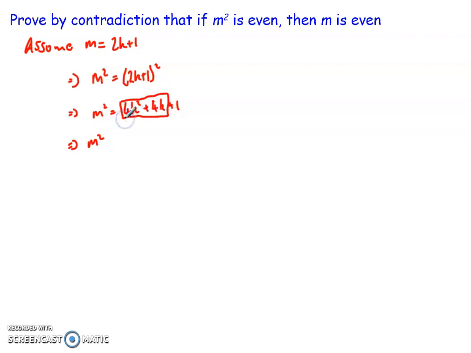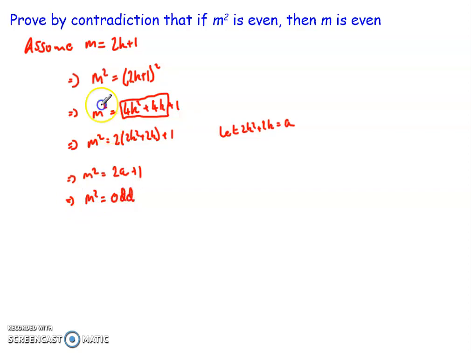What I can then do is take the right hand side and take this little section here and take out a common factor of 2. If I were to do that, I'd get 2 bracket 2k squared plus 2k, and then I'd have plus 1. And now at this stage, if I let 2k squared plus 2k equal, let's call it the letter a for this one, the implication from that would be that m squared is equal to 2a plus 1.